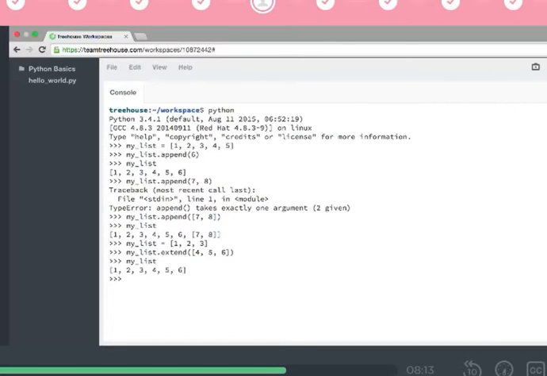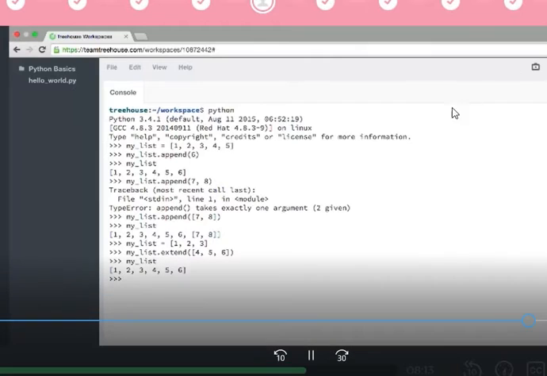So the basic rule, if I want to add a single item to a list, I use append. Whatever that single item is, append puts a single thing onto the end of my list. If I want to add multiple items, then I use extend. Append for 1, extend for 2 or more. Okay, one last thing to look at for lists.